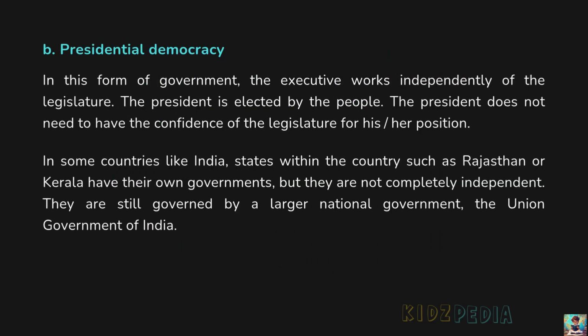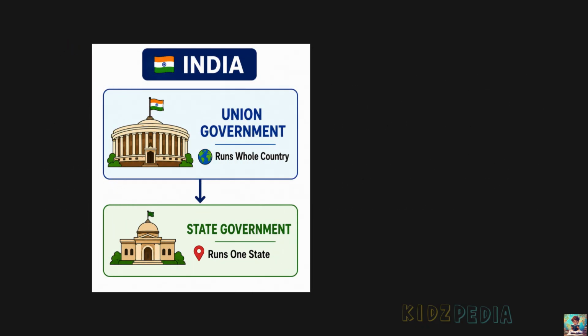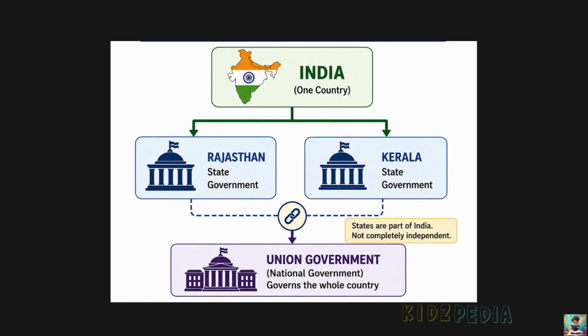In some countries like India, states within the country such as Rajasthan or Kerala have their own governments, but they are not completely independent. They are still governed by a larger national government, the Union Government of India. So, in India, every state has its own government. For example, Rajasthan, Kerala and Tamil Nadu all have their own state governments. These governments look after the needs of their own states. However, the states are not completely independent. They are also part of one country, India.